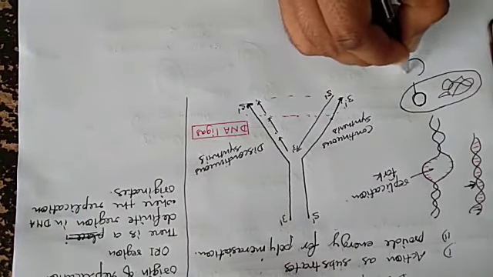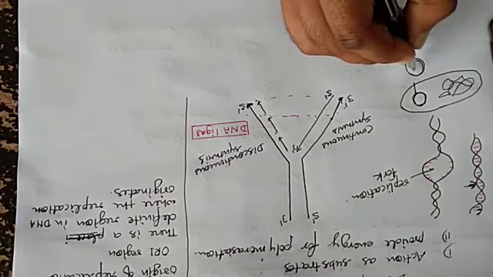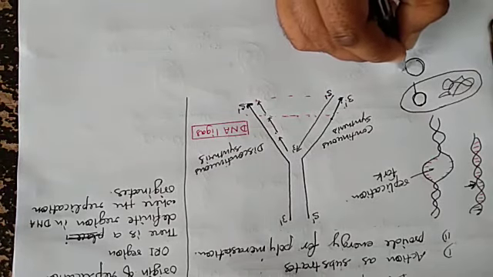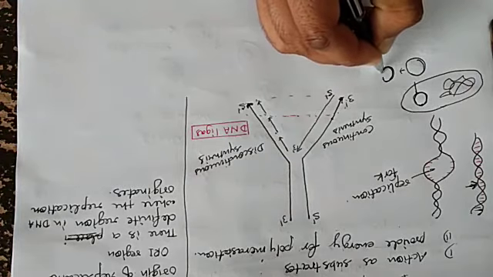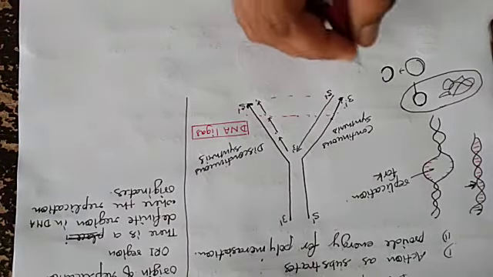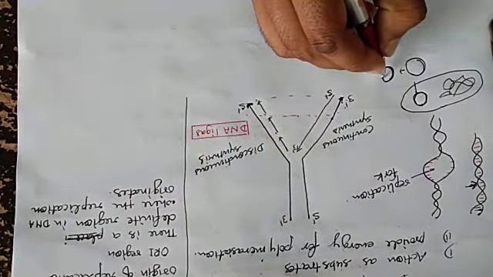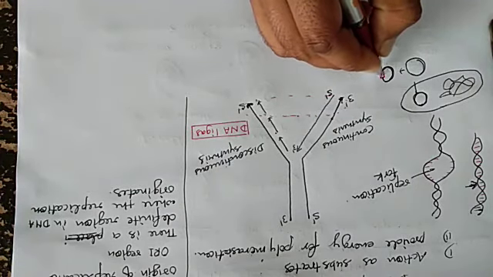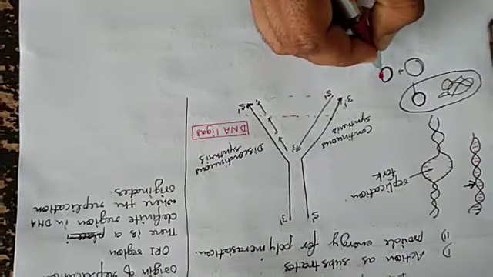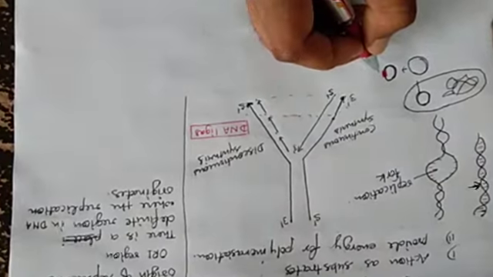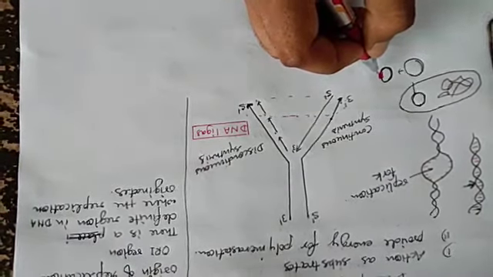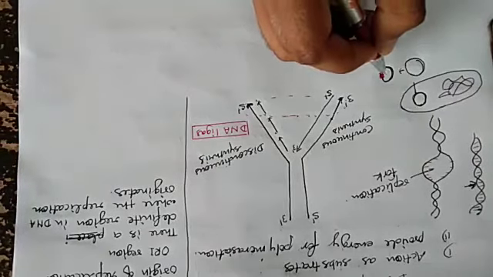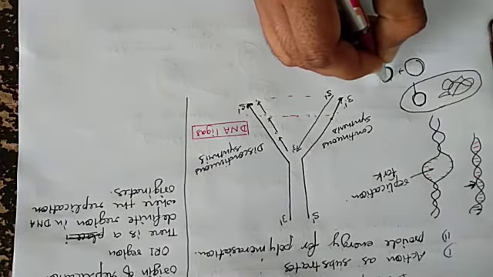The plasmid is open at any place and our DNA of interest is entered in it, which is helpful in the formation of insulin.